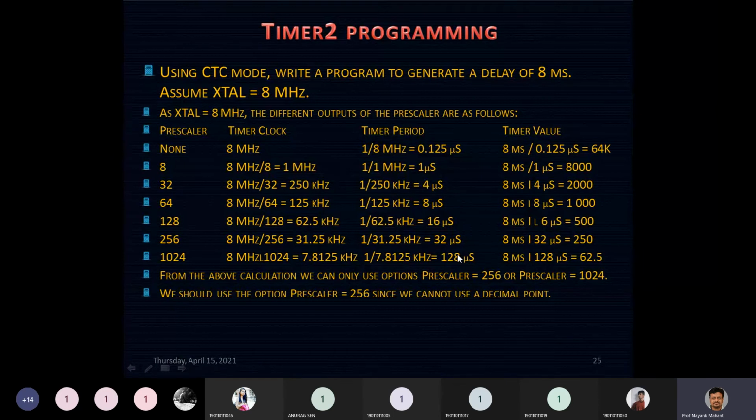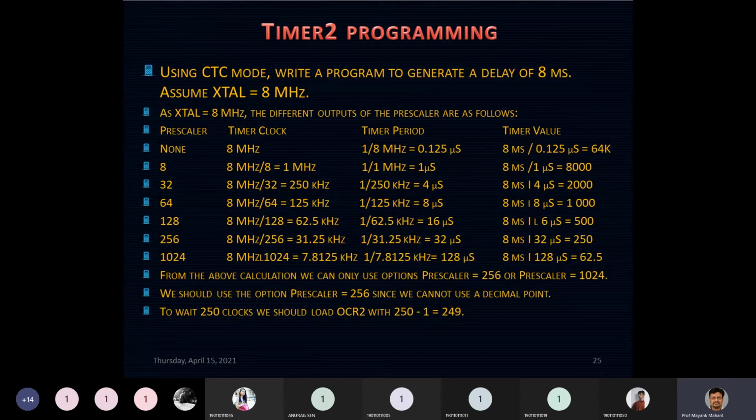Using a 256 prescaler and a system clock frequency of 8 megahertz, in normal mode you can load TCNT with -250. If it is CTC mode, you need to load your OCR value with 250. Exactly, you will be able to generate a delay of 8 milliseconds.